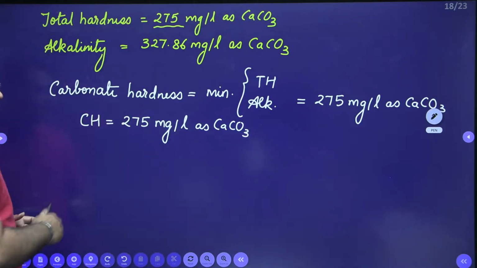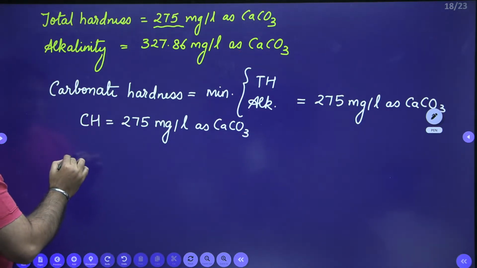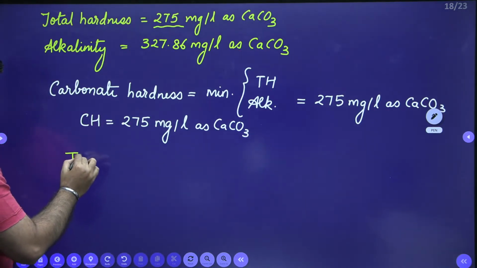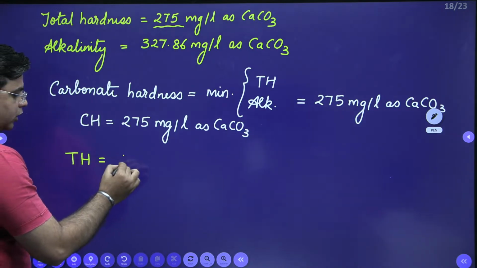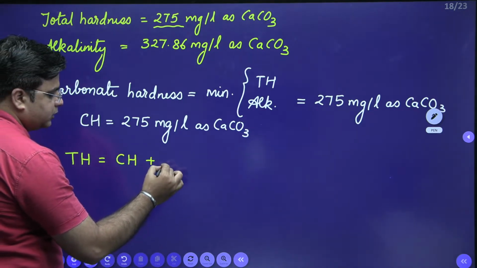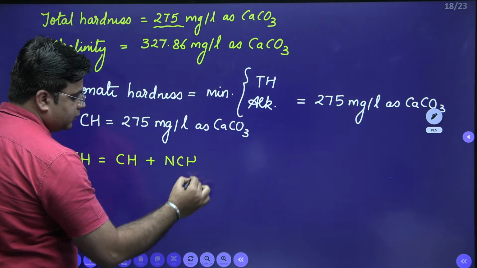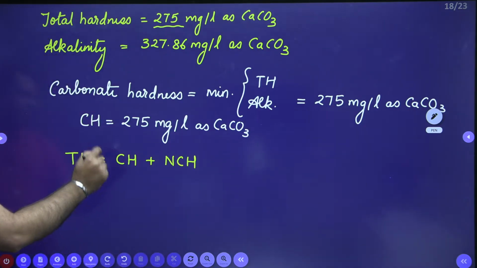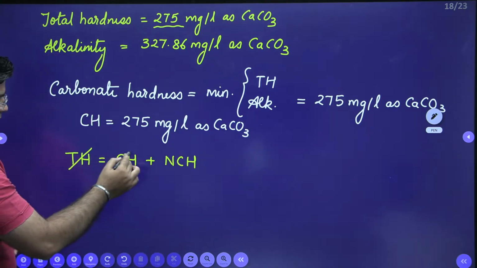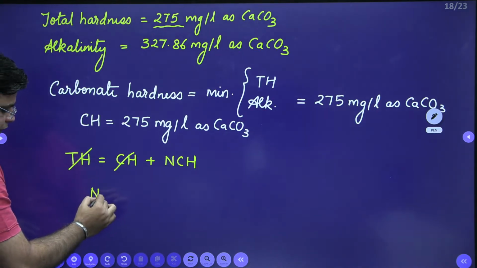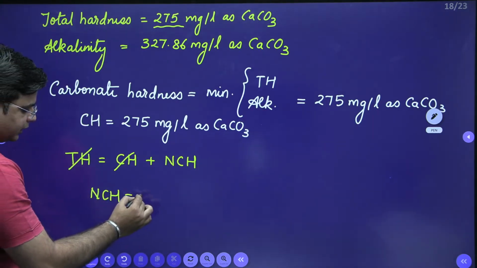Now if you want to calculate the non-carbonate hardness for this question, use this relation: total hardness is equal to carbonate hardness plus non-carbonate hardness. Total hardness is equal to the carbonate hardness, so these two cancel out. So for this question, non-carbonate hardness is equal to 0.